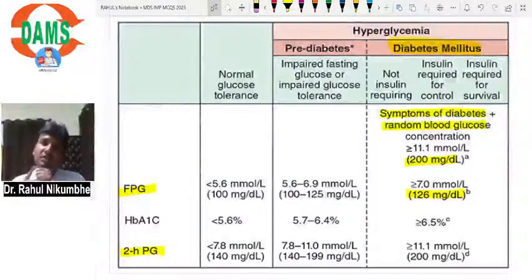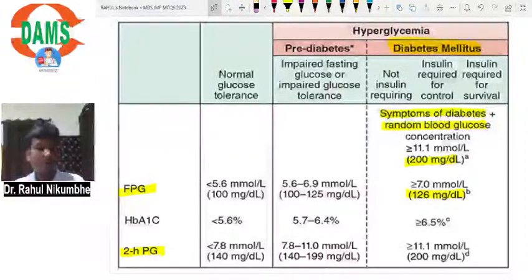You will collect the sugar, it is fasting sugar. Then you will give 75 gram of anhydrous glucose to your patient. Patient will drink the solution of 75 gram of anhydrous glucose. After this, you will not allow your patient to eat or drink anything for 2 hours. After 2 hours, you will collect the blood and you will check the sugar. It is postprandial blood sugar or it is 2-hour plasma glucose.